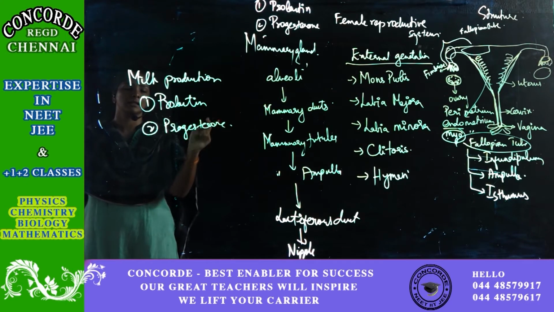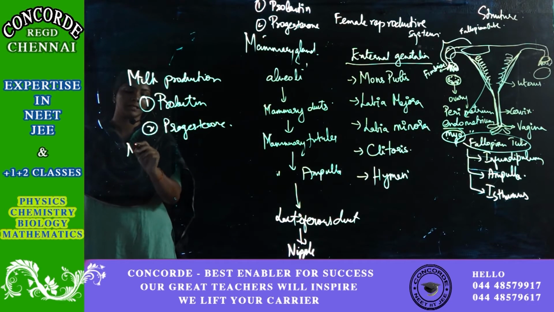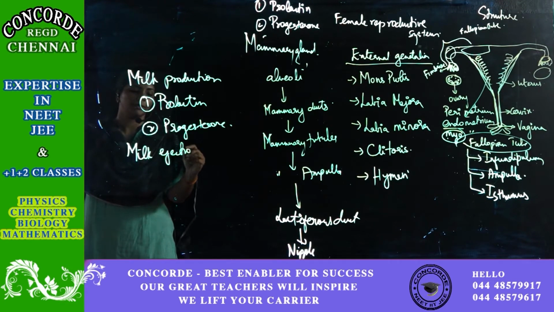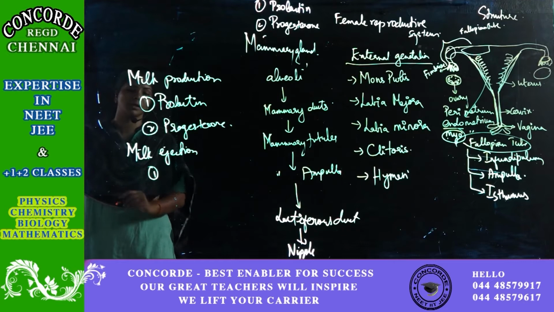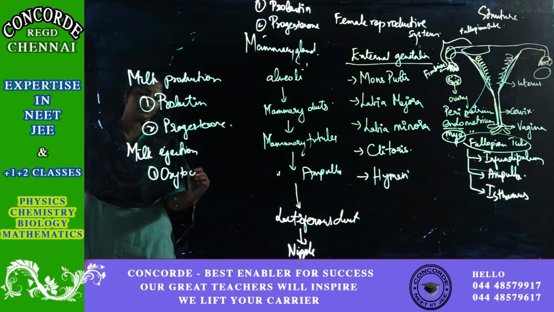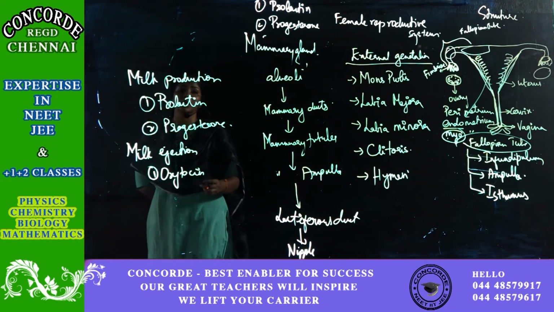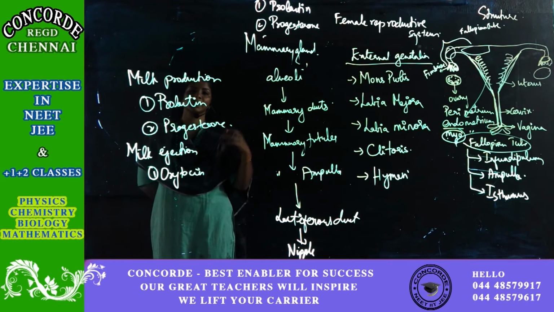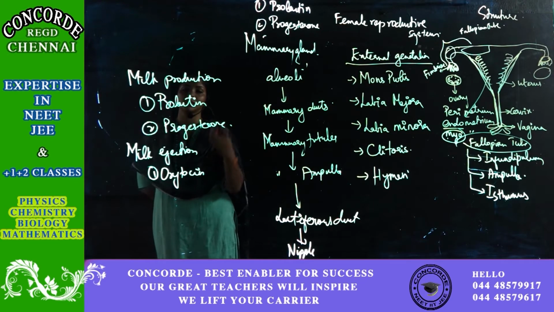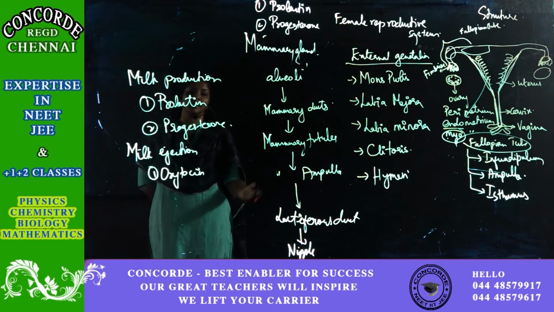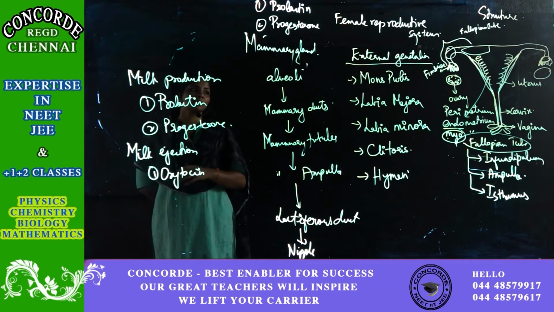This will be at its peak when the woman is pregnant. For milk ejection, the hormone which is responsible is oxytocin. As you all know, this hormone helps in contraction of the uterus during childbirth. The same hormone is responsible for ejection of milk from the nipple after childbirth. So this is all about the mammary gland and the hormones involved.